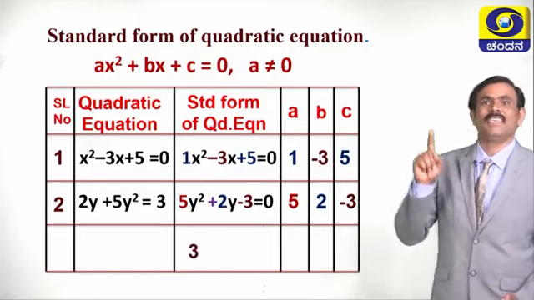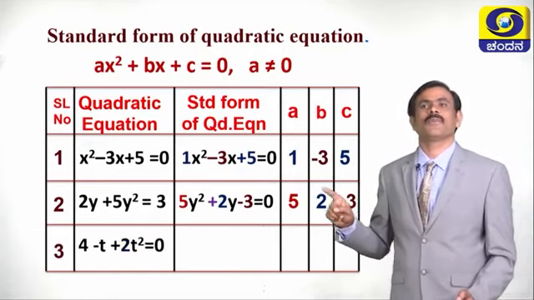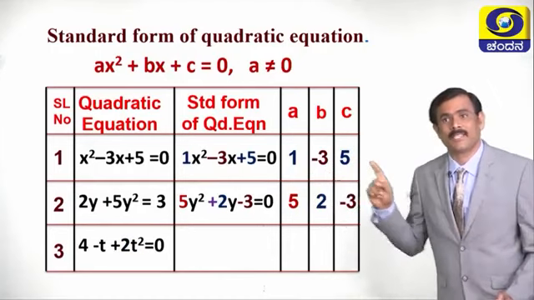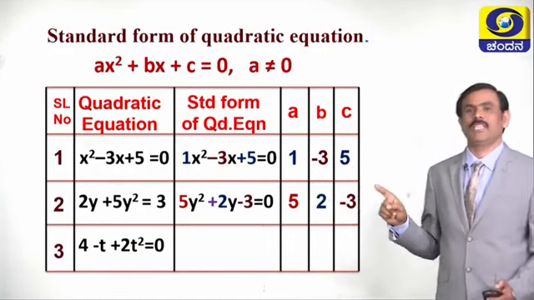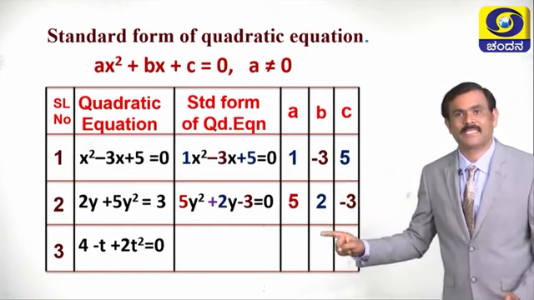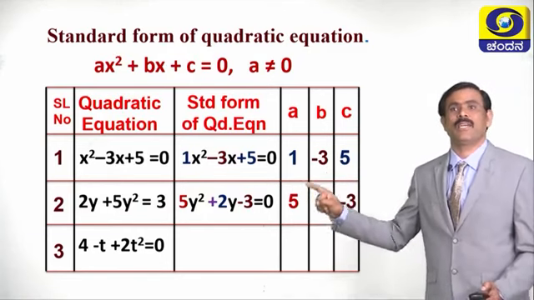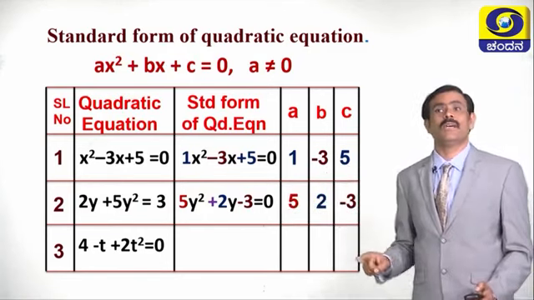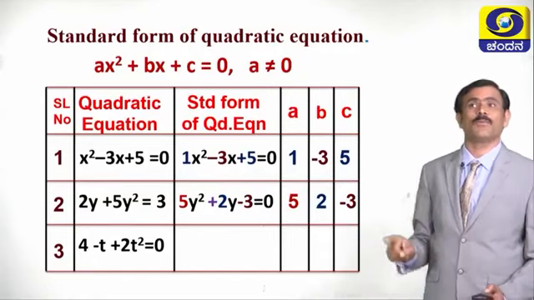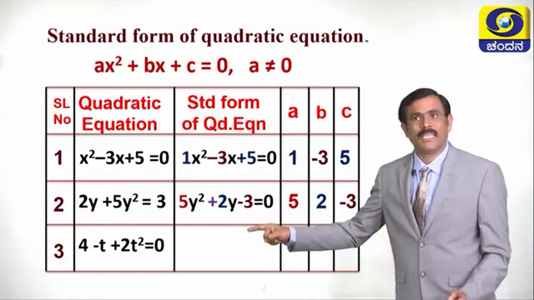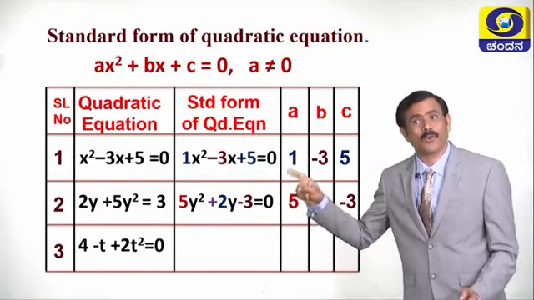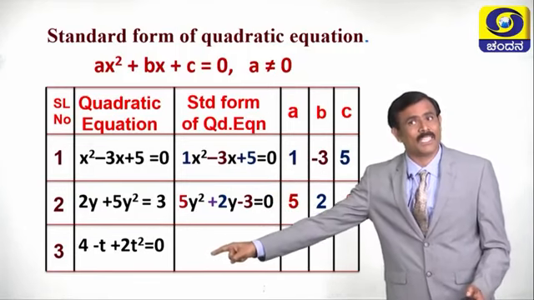Children, see the equation 3. What is third equation? Third equation is 4 minus t plus 2t square is equal to 0. Is it in the standard form of quadratic equation? What is the standard form of quadratic equation for this equation?